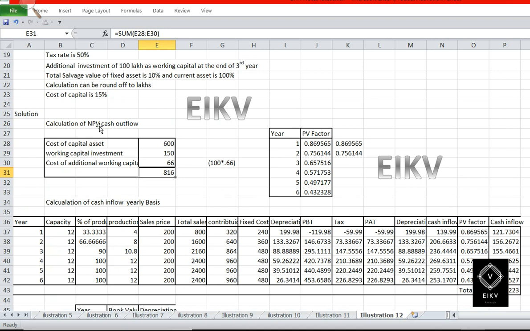So at first I have computed the net present value of cash outflow, which is what we have spent or the cash which we have invested for doing the business or for getting the return.